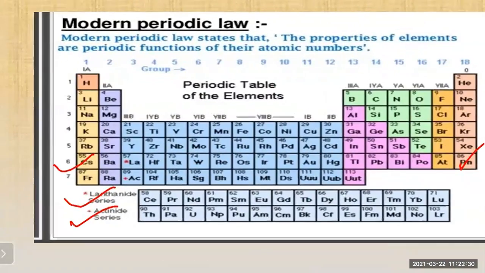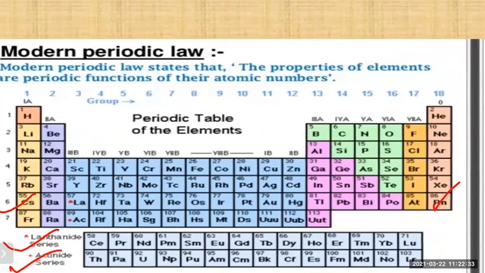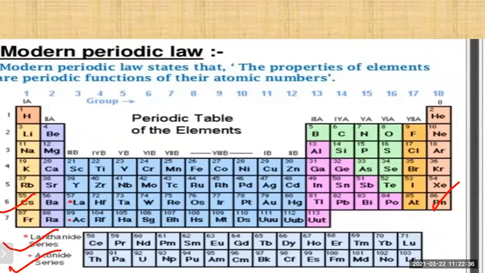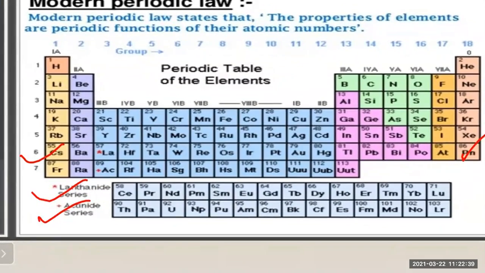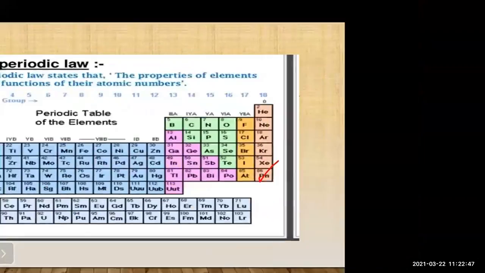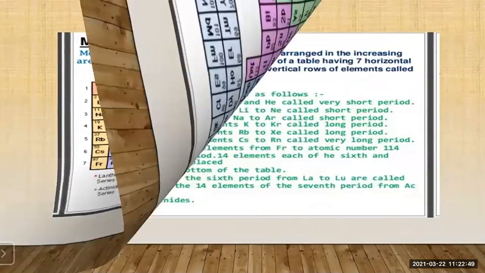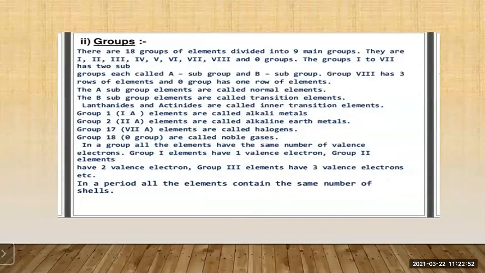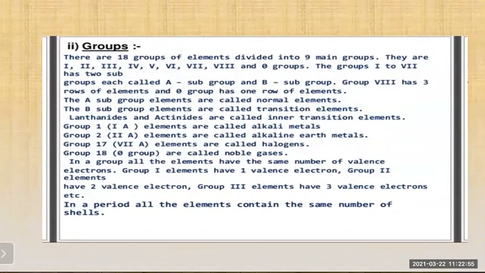See here: first, second, third, fourth, fifth, sixth, seventh. And here you can see that again a group is divided into subgroups A and B. The groups 1 to 7 have two subgroups called A subgroup and B subgroup. Then group 8 has 3 rows of elements and the 0 group has 1 row of elements.